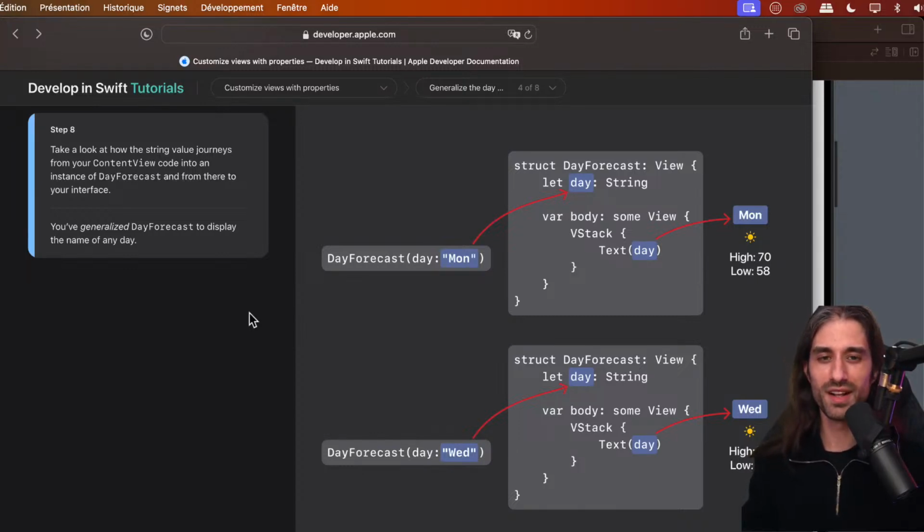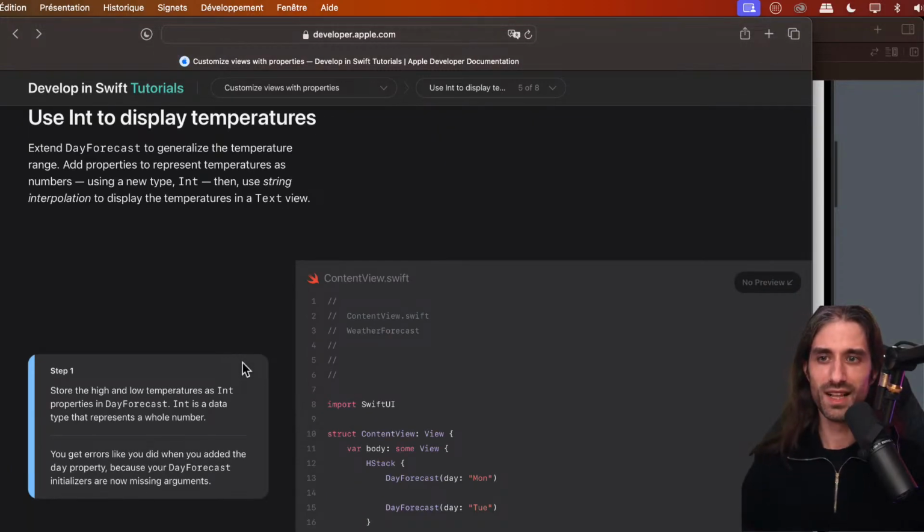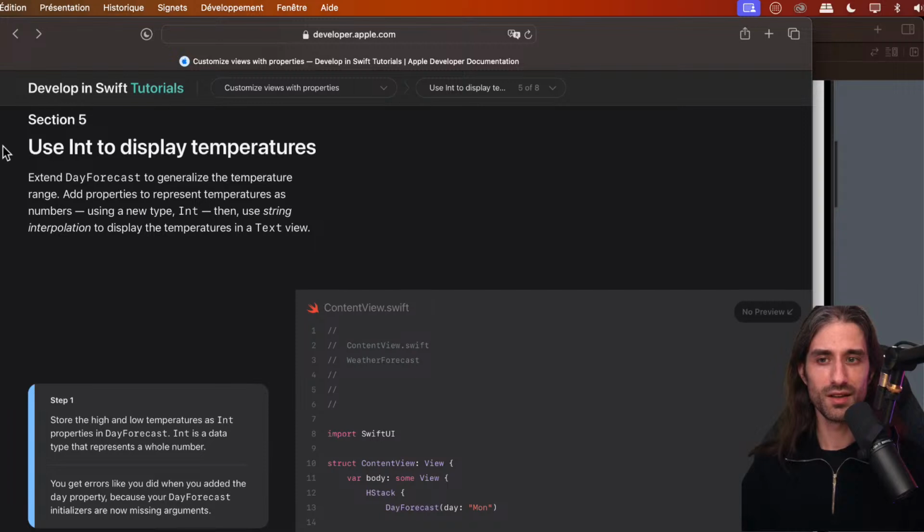This can also happen, but of course your goal is to get both correctly. All right, now we're going to use int to display temperatures. So we've displayed strings of characters. Now we're going to display numerical values. So we'll extend day forecast to generalize the temperature range.